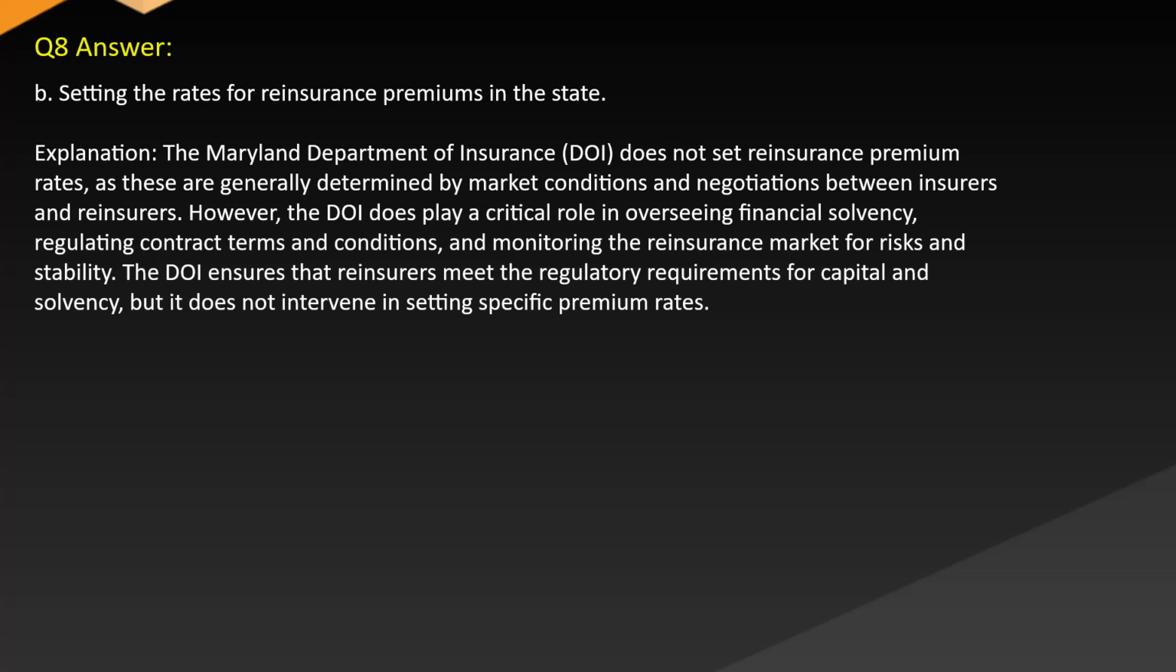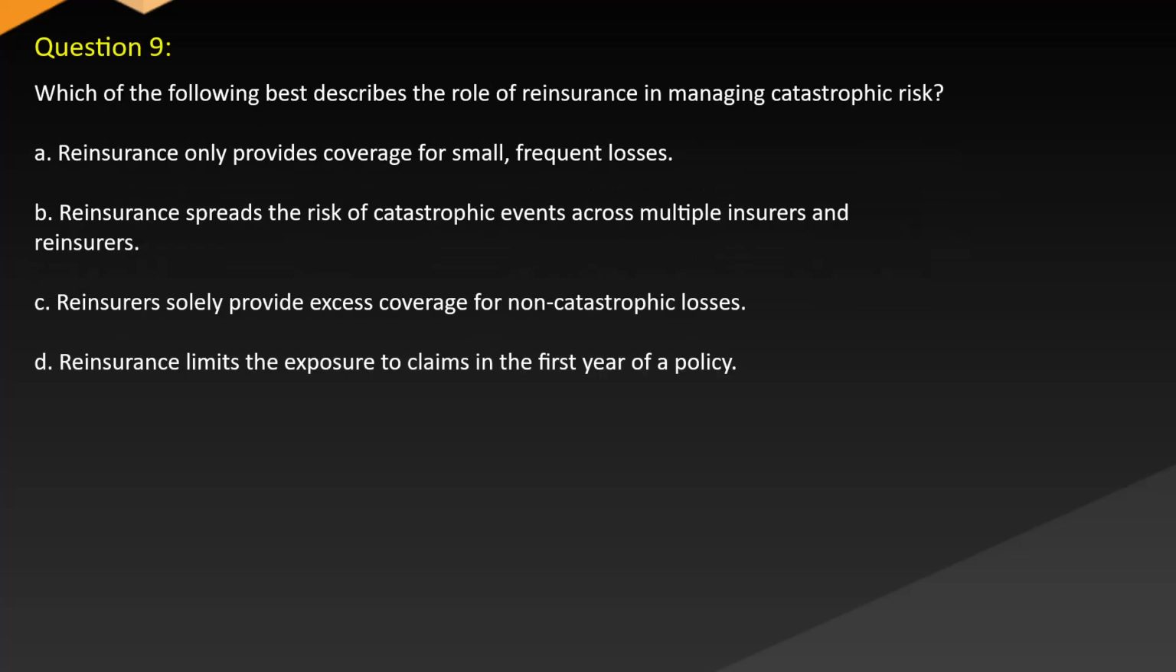Explanation. The Maryland Department of Insurance, DOI, does not set reinsurance premium rates, as these are generally determined by market conditions and negotiations between insurers and reinsurers. However, the DOI does play a critical role in overseeing financial solvency, regulating contract terms and conditions, and monitoring the reinsurance market for risks and stability. The DOI ensures that reinsurers meet the regulatory requirements for capital and solvency, but it does not intervene in setting specific premium rates. Question 9.